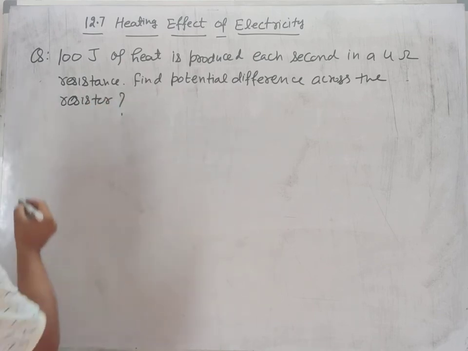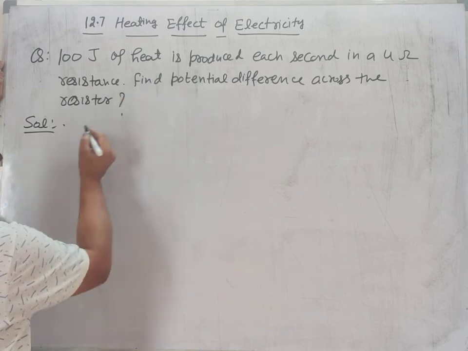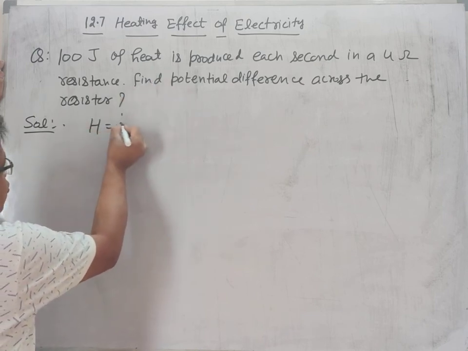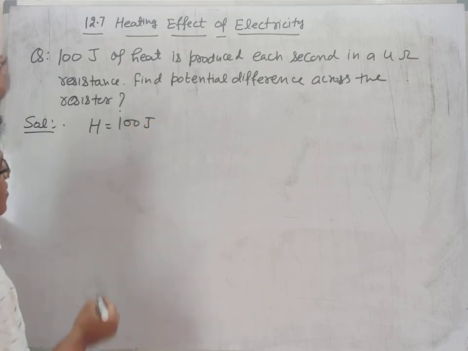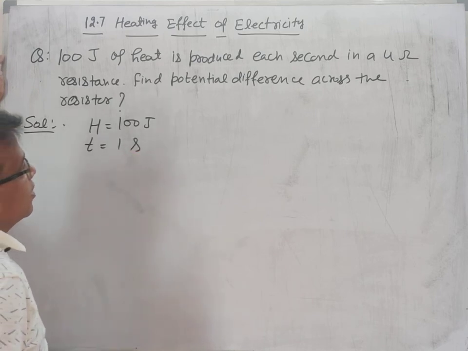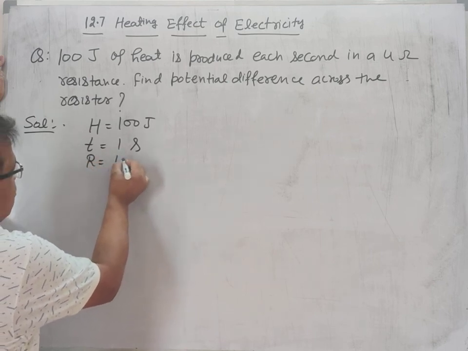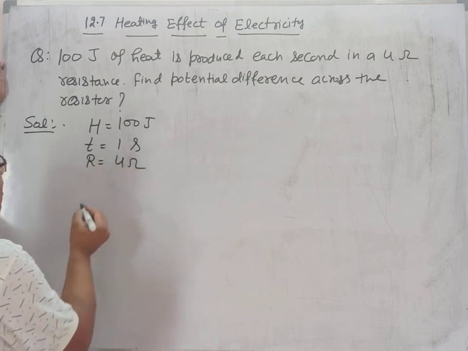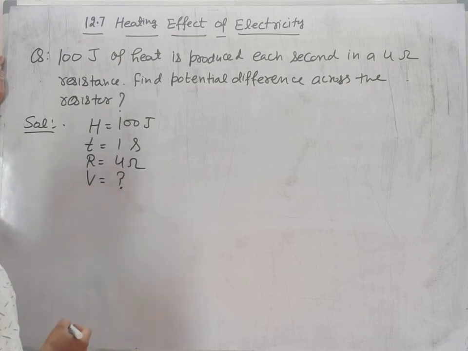So always we write the data which are given and which is to be found. 100 joule of heat is produced, that is, heat produced H is 100 joule. Each second means time is 1 second. In a 4 ohm resistance, R is 4 ohm. Find the potential difference, we have to find V across the resistor.